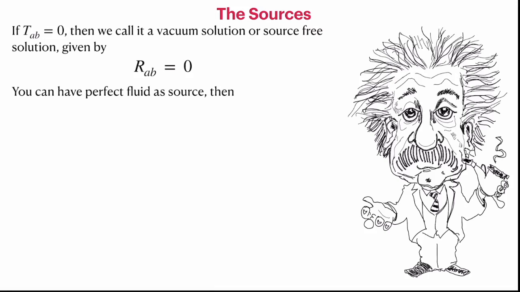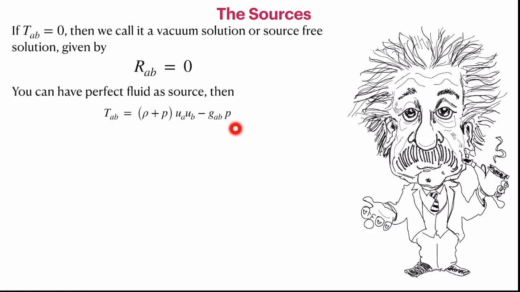You can use a fluid as one of the sources. This is where the relativistic stars and all can be constructed. Stars are assumed to be fluid, which is balanced by the pressure due to the various nuclear fusion or the degeneracy pressure, with the gravity acting inwards.